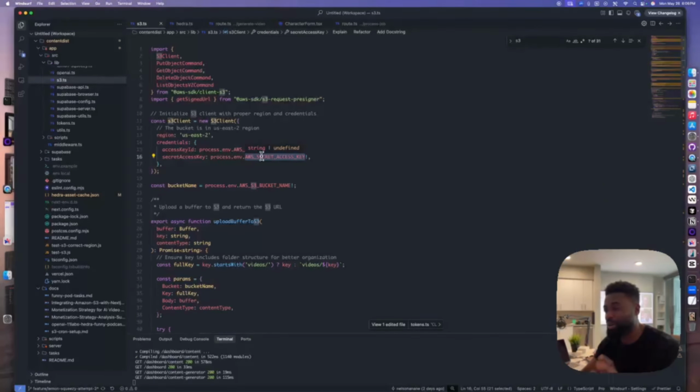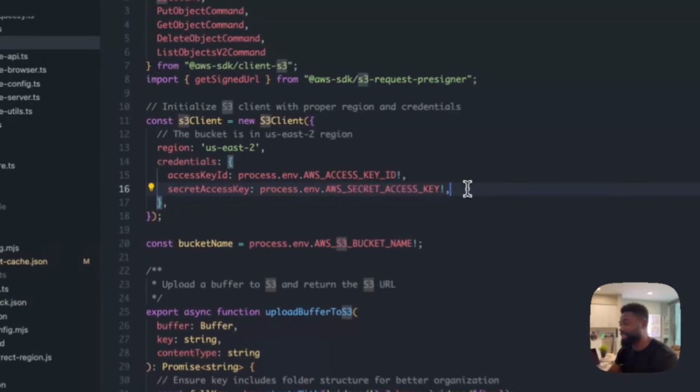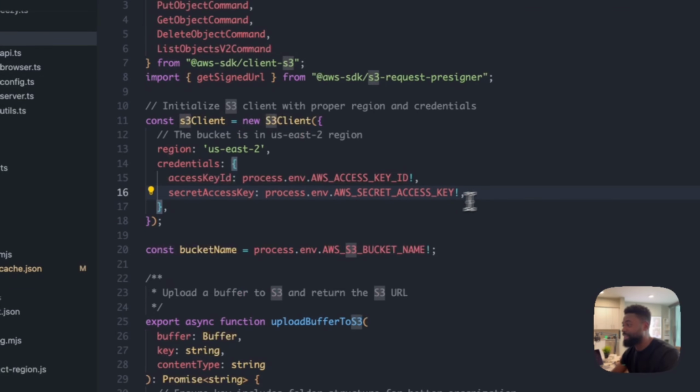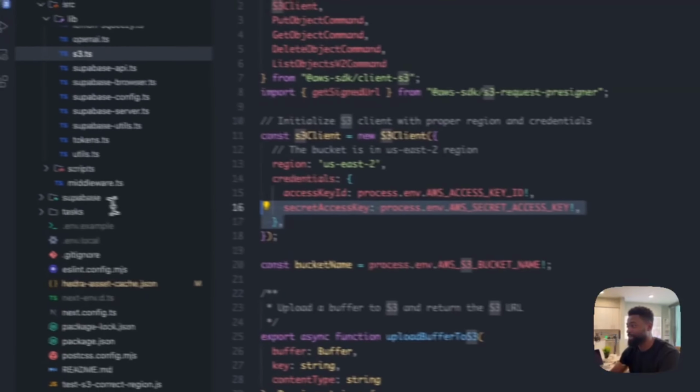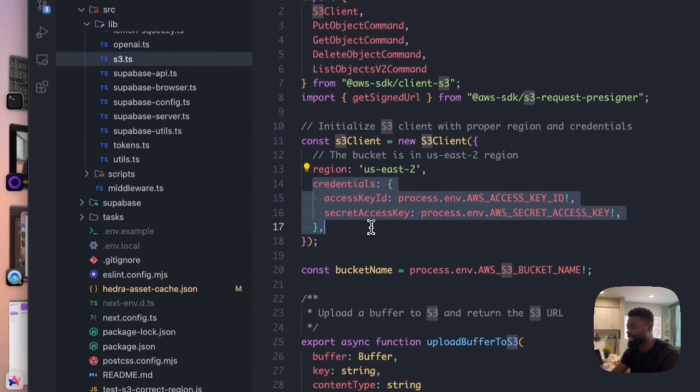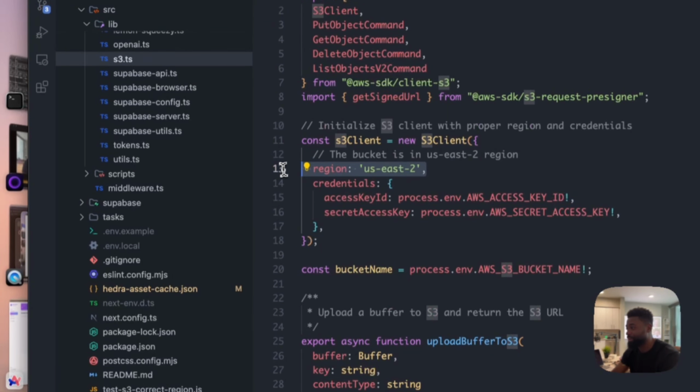Somewhere I'm going to show you how to retrieve these keys so you can essentially pass them down here. And if you don't know how to retrieve them, or if I missed that part, just go to Perplexity and ask how to retrieve the access key ID and AWS secret access key, and just set them up in your .env file and you should be able to pass them here. So we should be able to send these over to the credentials, and for the region we are sending it to US East 2.